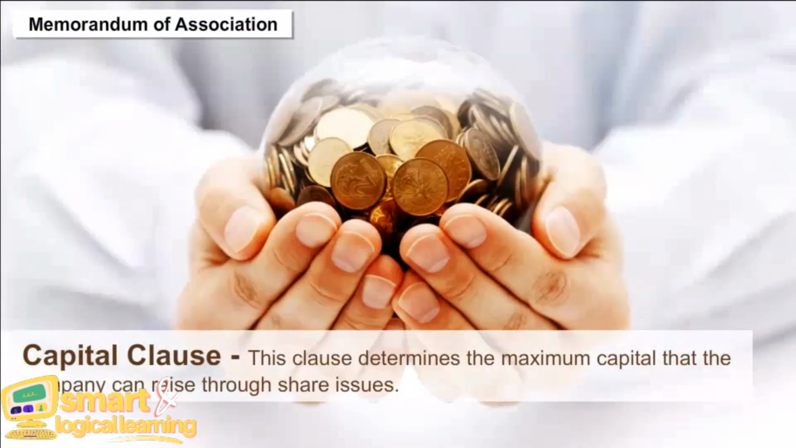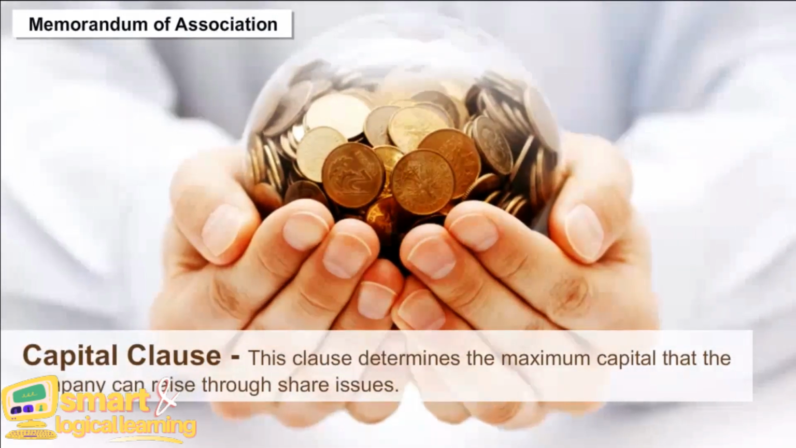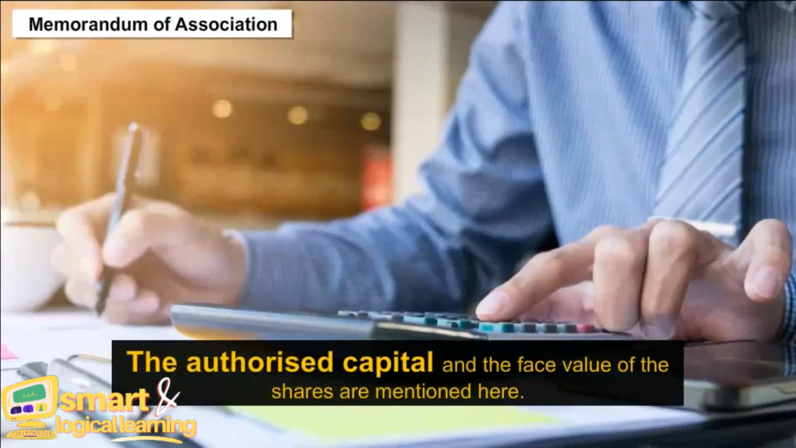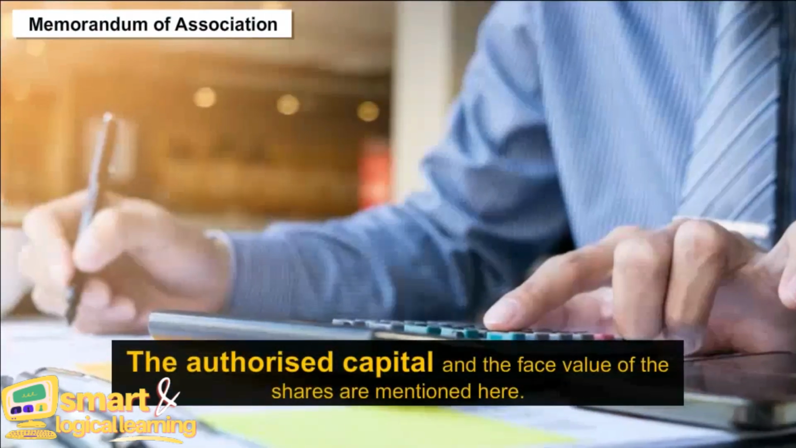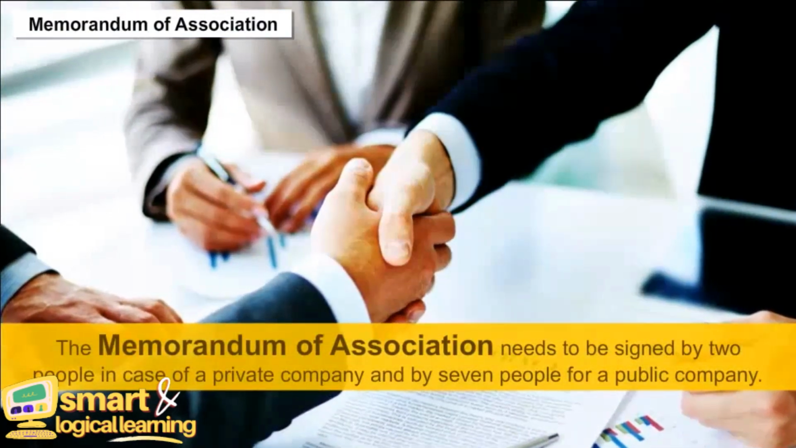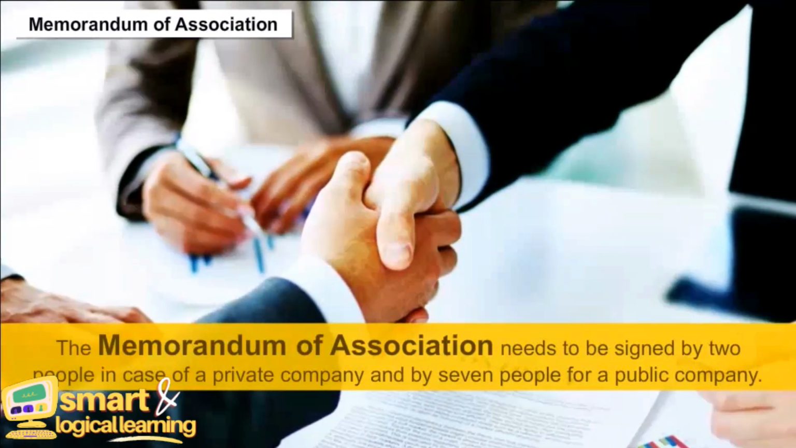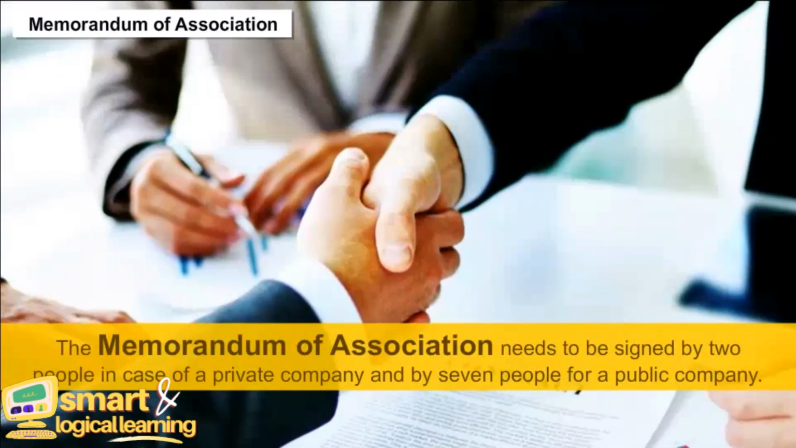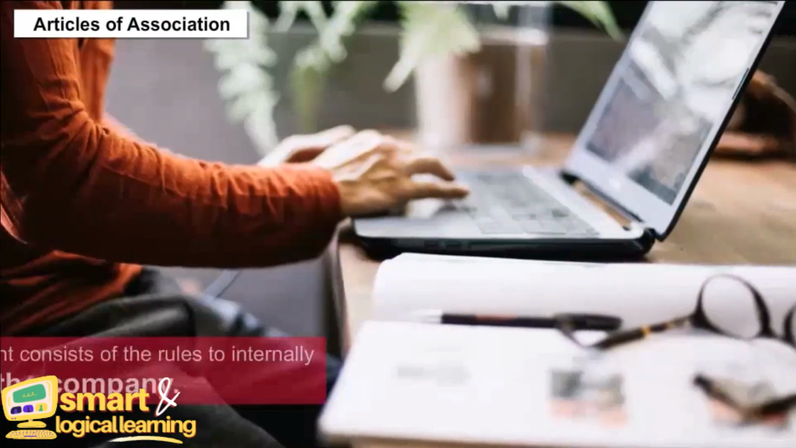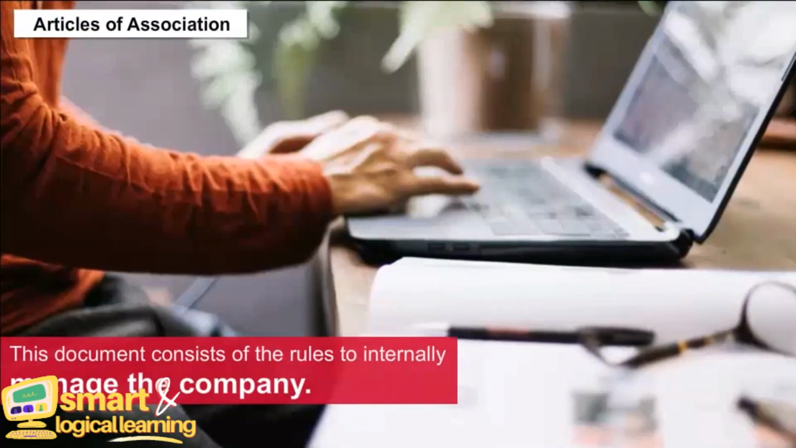Capital Clause. This clause determines the maximum capital that the company can raise through share issues. The authorized capital and the face value of the shares are mentioned here. The Memorandum of Association needs to be signed by 2 people in case of private company and by 7 people for a public company. Article of Association. This document consists of the rules to internally manage the company.